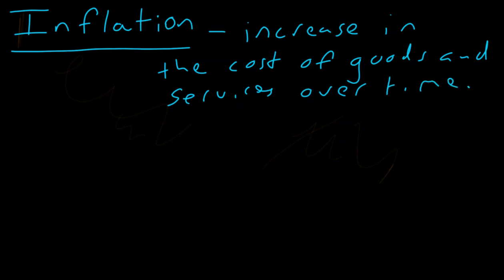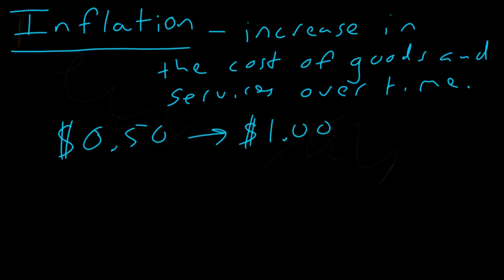So what would be just a very, very basic generic example? Let's say you had the value of a loaf of bread. Let's say the value of a loaf of bread was 50 cents 10 years ago, and today you were to say, okay, the value of a loaf of bread is $1. Well, what happened? It got more expensive.